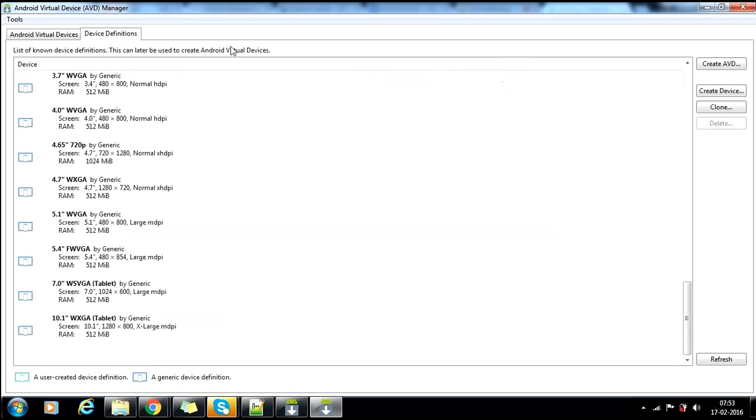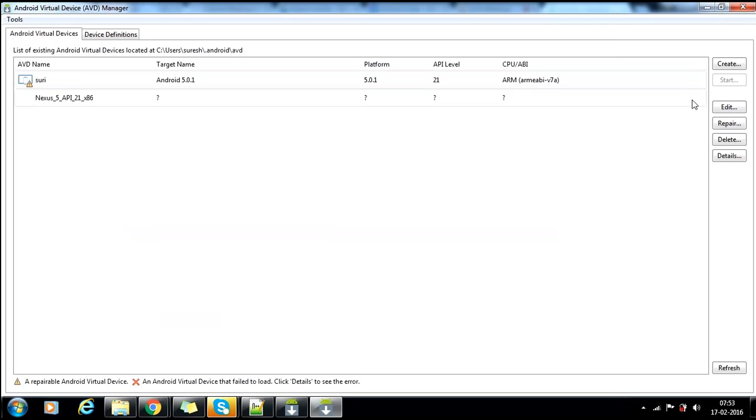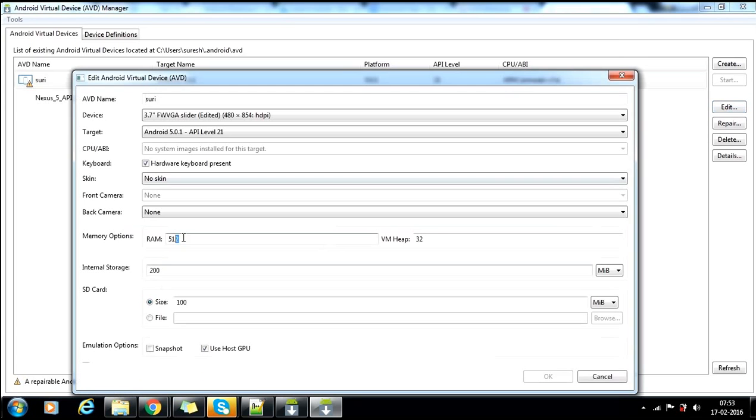Okay, these things, create, edit. If you want to edit the simulator, you can go here and change the RAM size, heap size, everything, and save those things. Whenever the setup is ready, I will explain these two options: what is snapshot, and what is use host GPU.